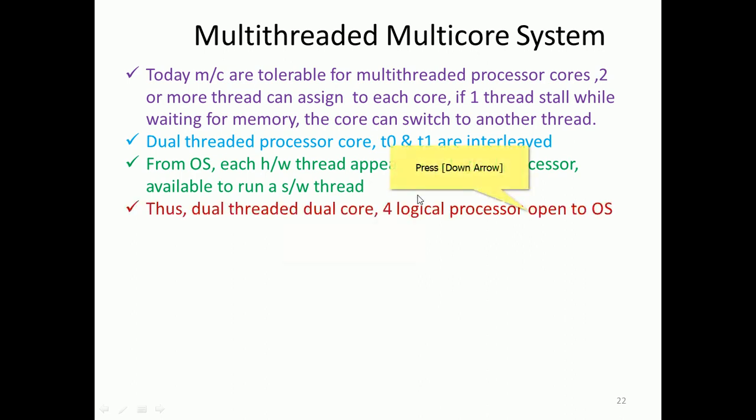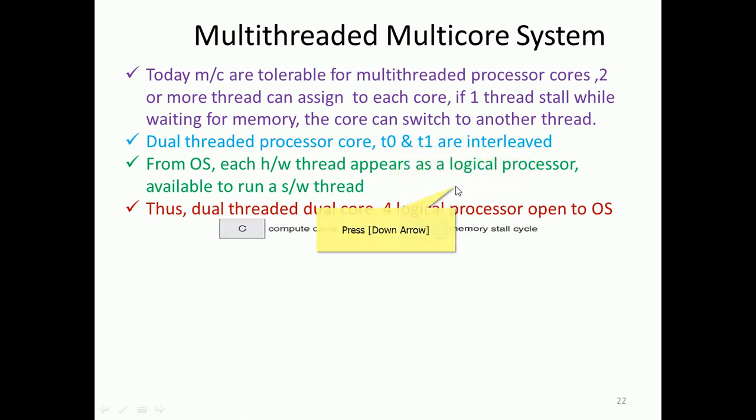Thus a dual-threaded dual-core system has four logical processors available to the operating system. In other words, a dual-threaded dual-core system makes four logical processors available in front of the operating system.